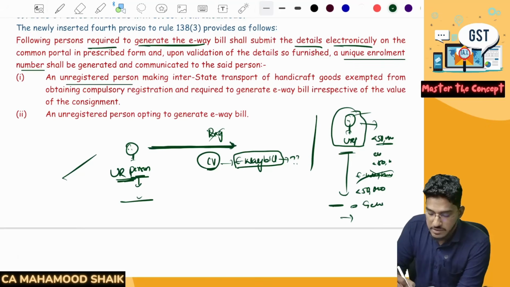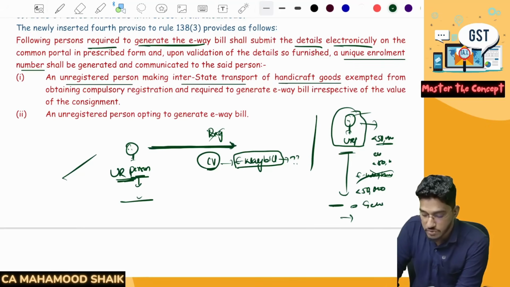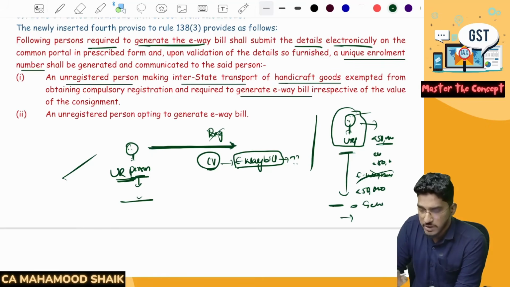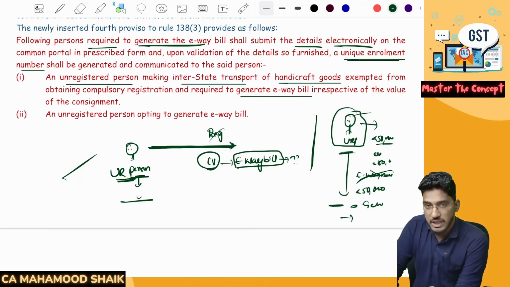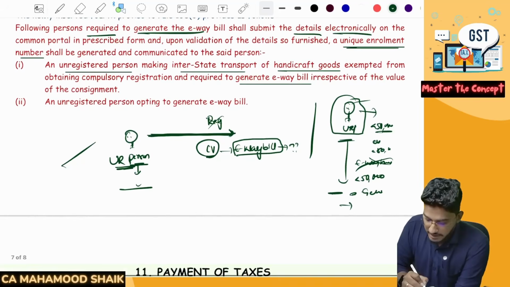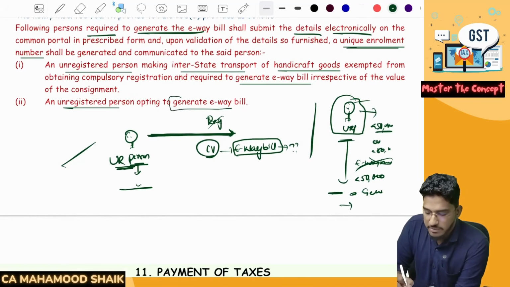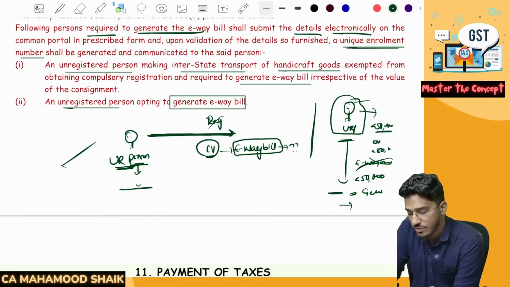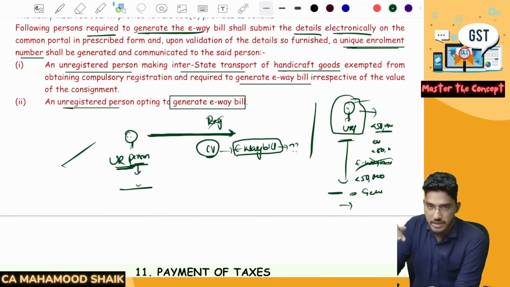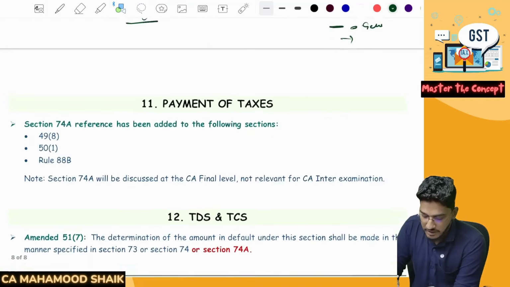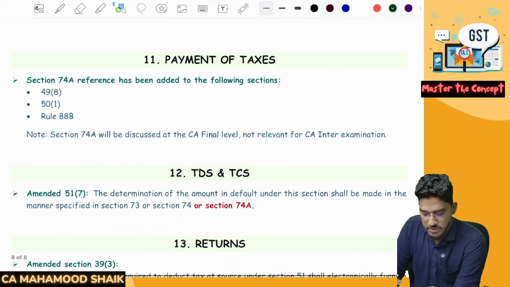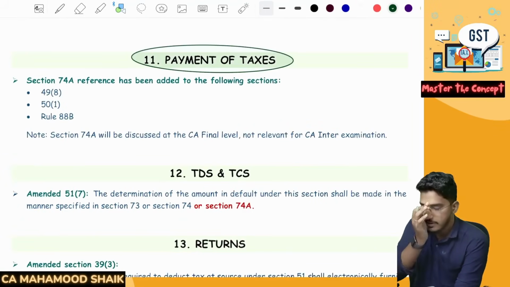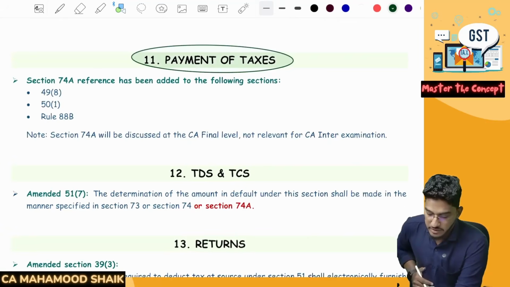Who can generate the e-way bill? If you are an unregistered person making interstate transport of handicraft goods, exempted from compulsory registration and required to generate an e-way bill irrespective of consignment value. But how will he generate it without registration? You can get a unique enrollment number and generate the e-way bill. Similarly, if you are an unregistered person opting voluntarily to generate the e-way bill, you can get the unique enrollment number and generate it using that. Clear? Next. So these are the small amendments in the e-way bill. Now, payment of taxes. In the payment of taxes, you don't have anything to discuss here.